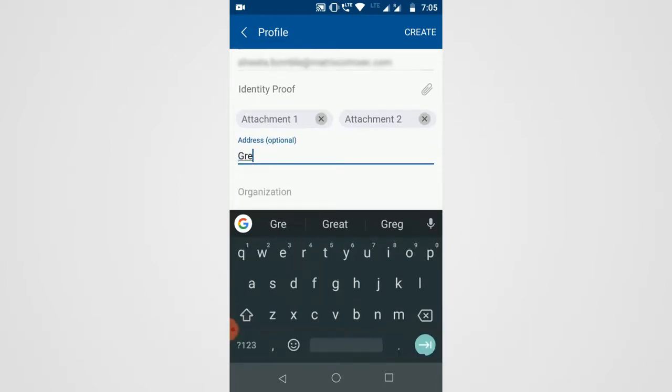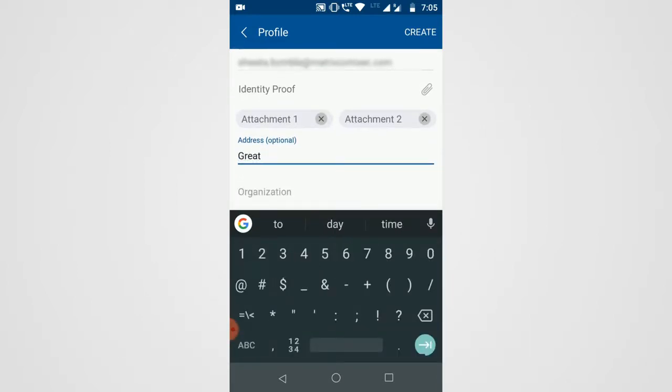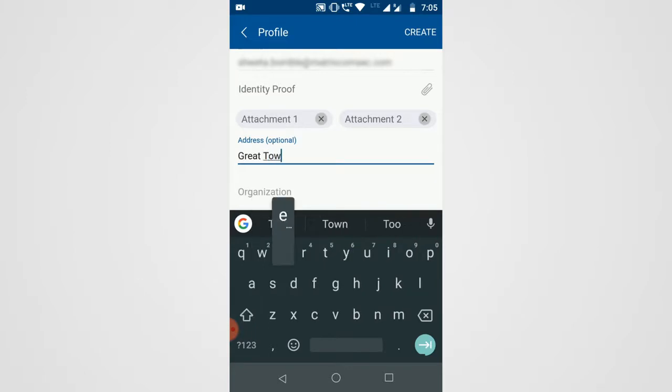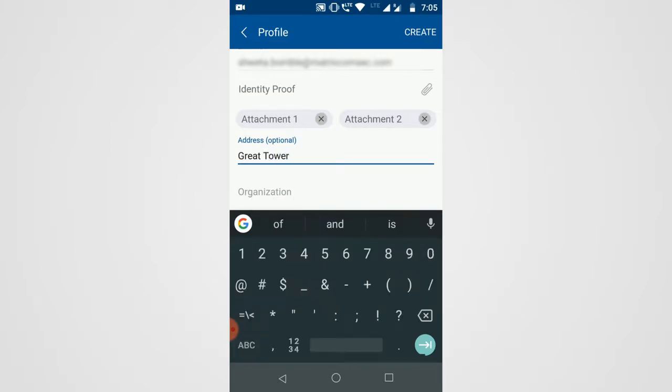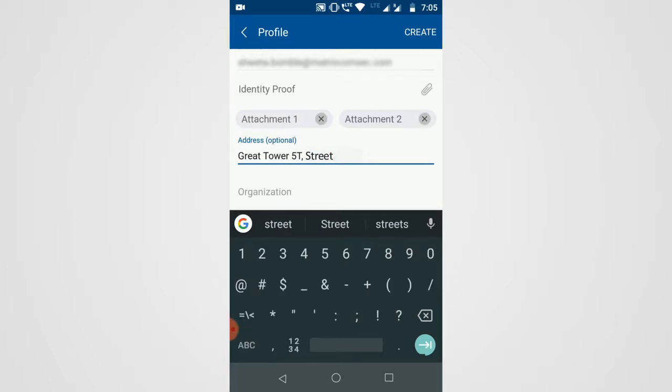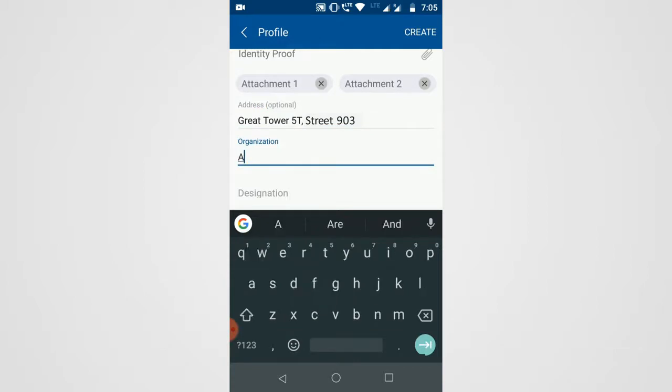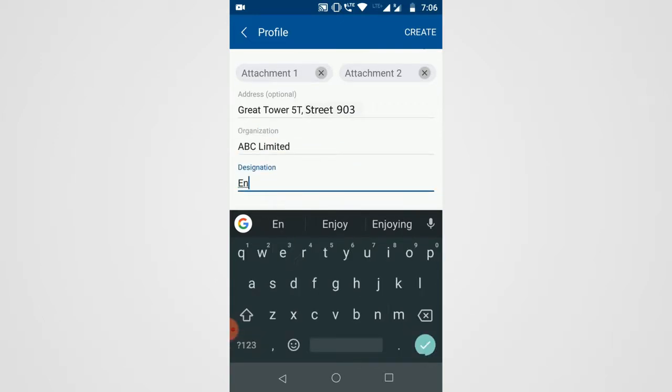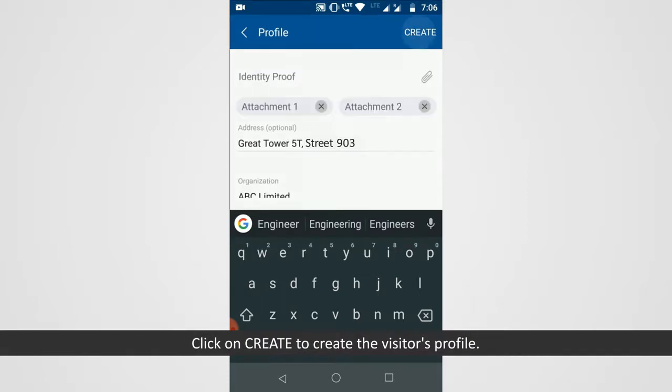Specify the address, organization, and designation. Click on Create to create the visitor's profile.